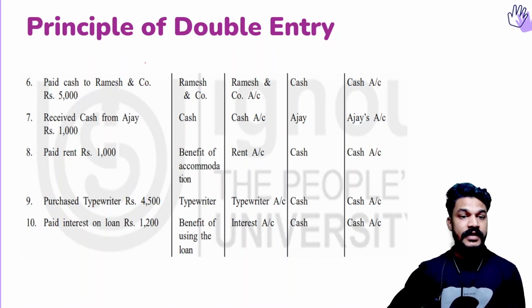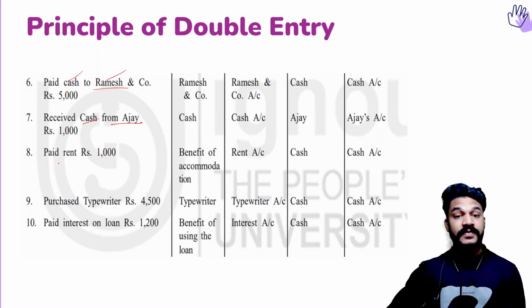Let me see if there is anything important. Just quickly I'll go through this. Paid cash to Ramesh. So we are paying cash. The cash is the giving aspect. So who is receiving this cash? Ramesh. Received cash from Ajay. So Ajay is giving and we are getting cash. So cash is the receiving aspect, the other one is giving.